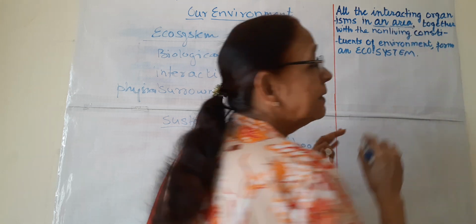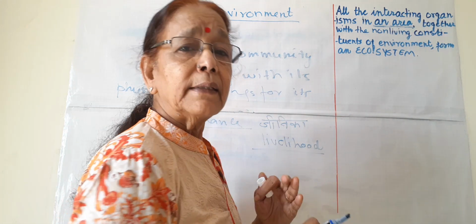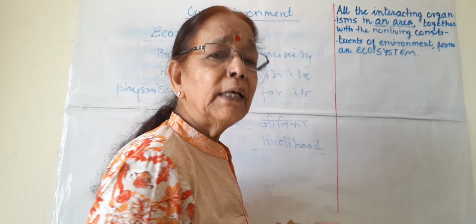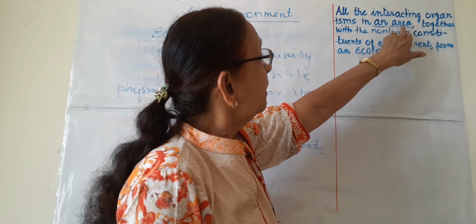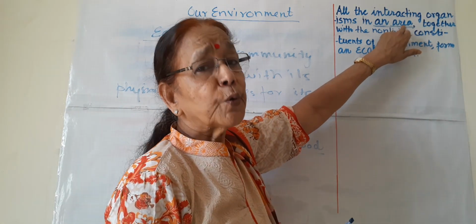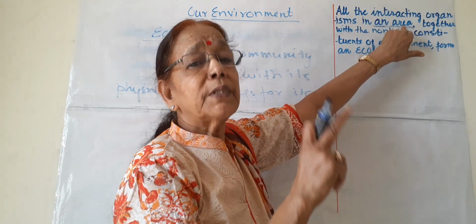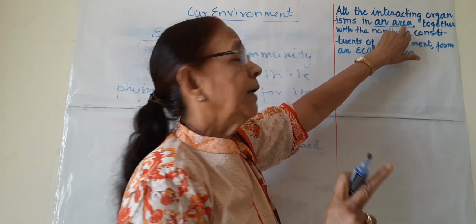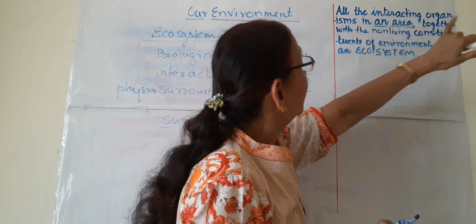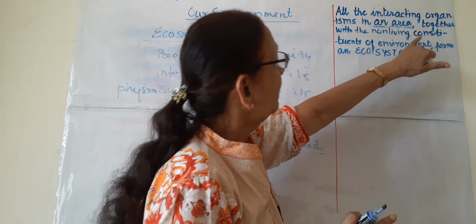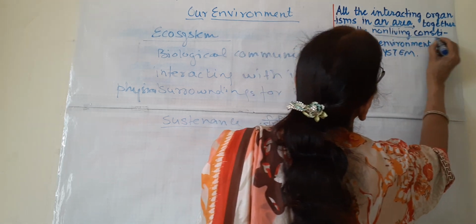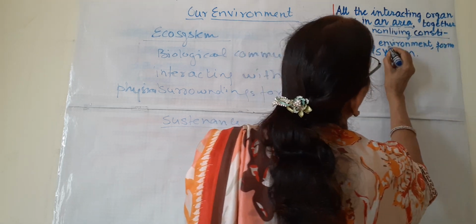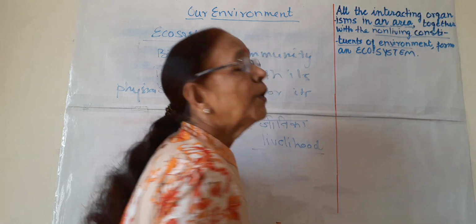We can say this is the ecosystem of a garden, this is the ecosystem of a pond, this is the ecosystem of a forest. So an area has to be chosen for whose ecosystem we are talking about. So all the interacting organisms in an area together with the non-living constituents of the environment form an ecosystem.